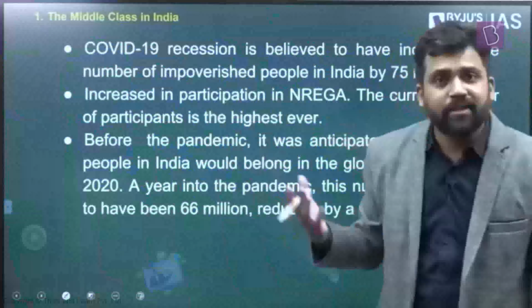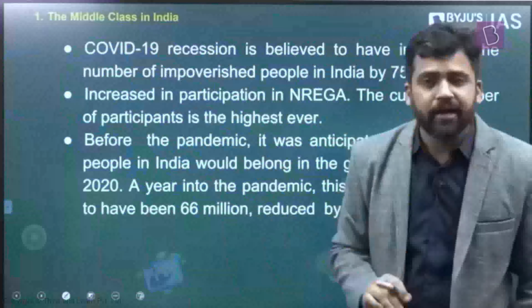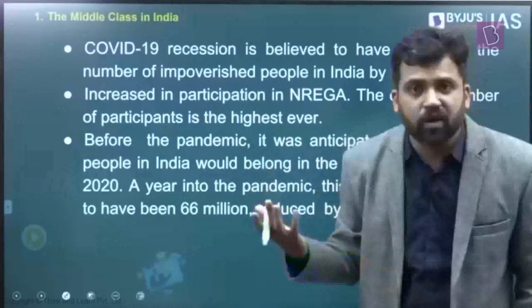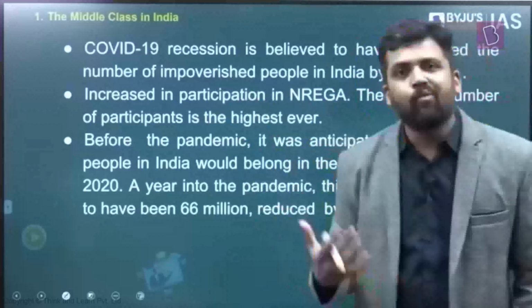And again, there are other evidences to point the same thing. If you look at the demand for NREGA, Mahatma Gandhi National Rural Employment Guarantee Act, according to that, work is allocated, right? That has increased. More people are demanding NREGA work, and it is at an all-time high. In the last 14 years, this much amount for NREGA work was not there. It basically points out that now more people are dependent on NREGA.